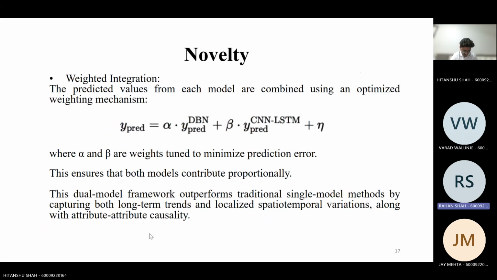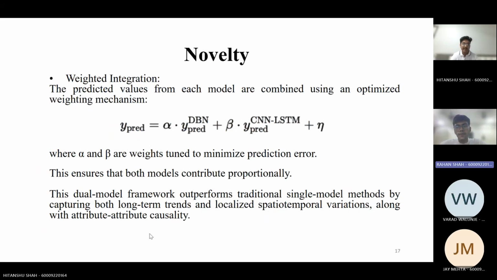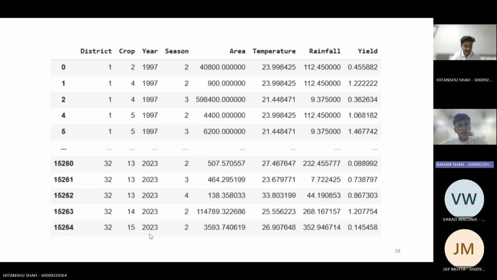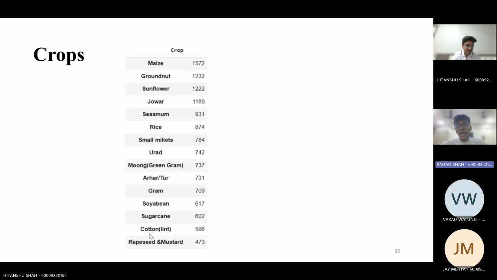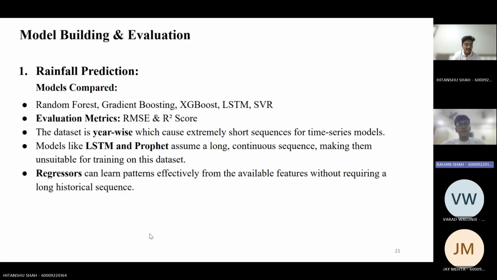So we will now go into the result analysis. This is the entire data set, and we have the different districts and the crops. We have 15 types of different crops, and our data set ranges from 1997 to 2023. So at first we built the rainfall prediction, just as Hitanshu said, and our evaluation metrics were RMSE and R